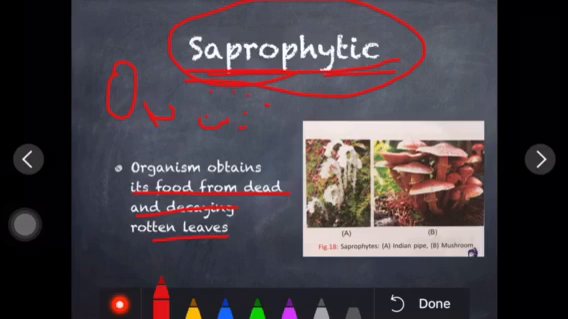Bacteria are also there. For example, on the road, if there is an accidental death of an animal, after some time you'll see the body turn from complex to simple, and afterwards it becomes powdery. So who is feeding on that body? Of course, bacteria and others. So this type of nutrition is considered saprophytic nutrition.